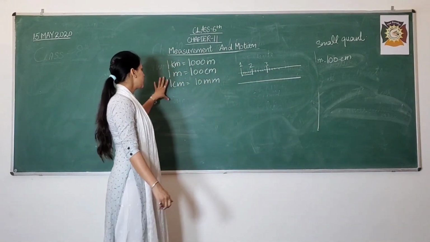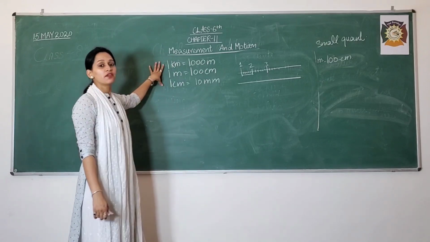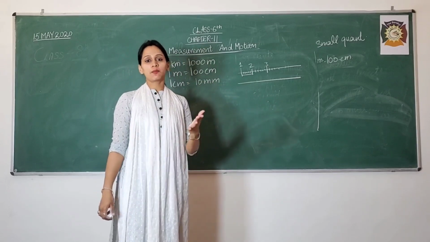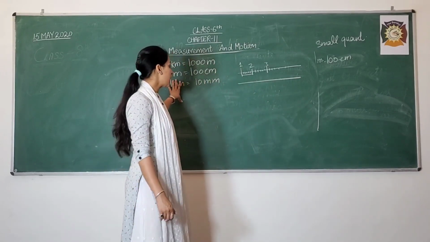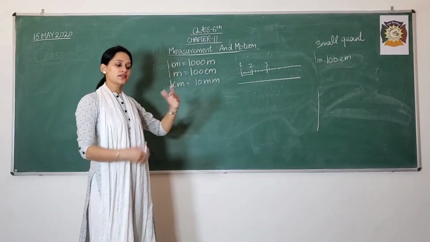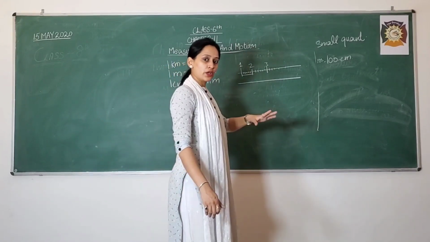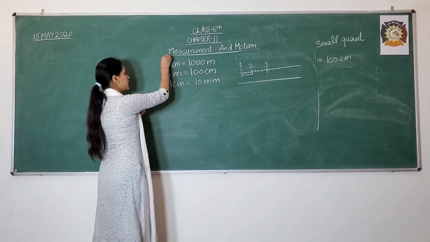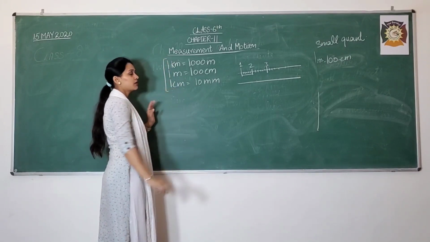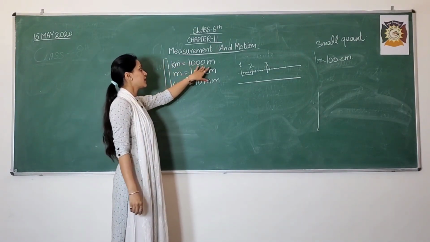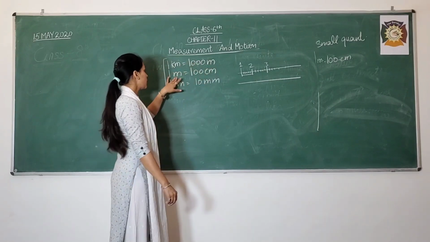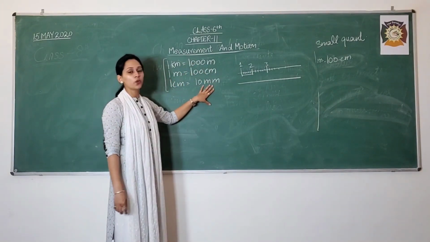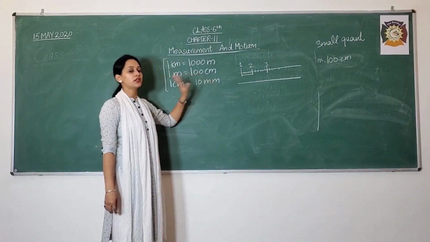But before that we need to understand this concept very carefully, because some numericals are also included in the chapter related to this concept, such as how many meters are there in a kilometer. We will solve a numerical here. Before that you need to learn all this carefully: in 1 kilometer there are 1000 meters, in 1 meter there are 100 centimeters, and in 1 centimeter there are 10 equal divisions as millimeters.